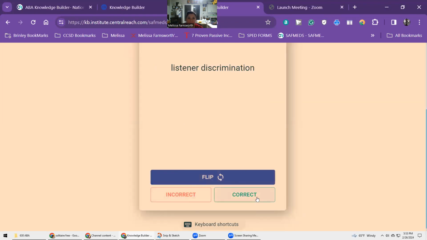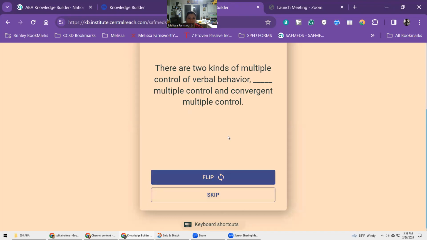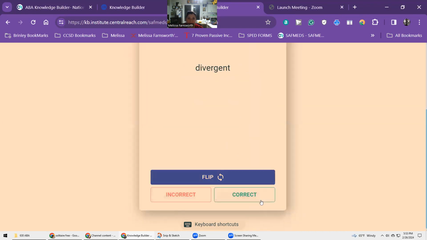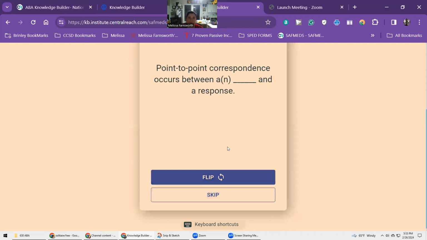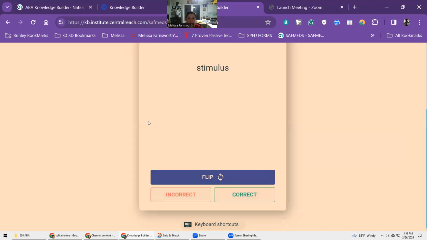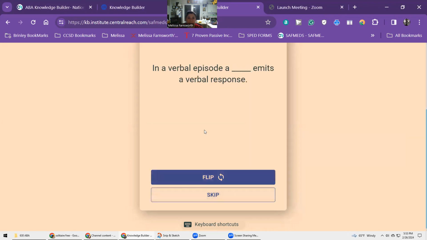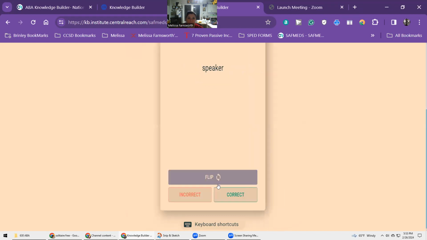Listener discrimination. There are two kinds of multiple control of verbal behavior: blank multiple control and convergent multiple control. Divergent. Copying a text is a blank verbal operand. Elementary. Point-to-point correspondence occurs between a blank and a response. Stimulus. In a verbal episode, a blank emits a verbal response.